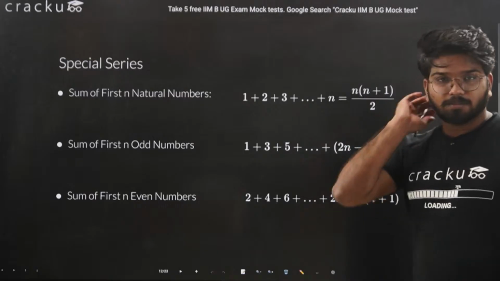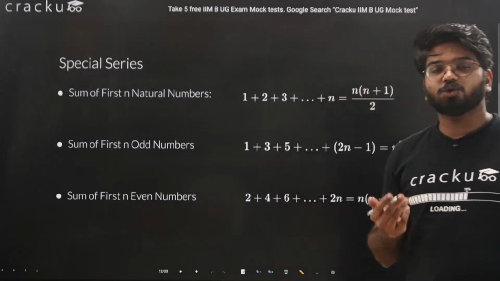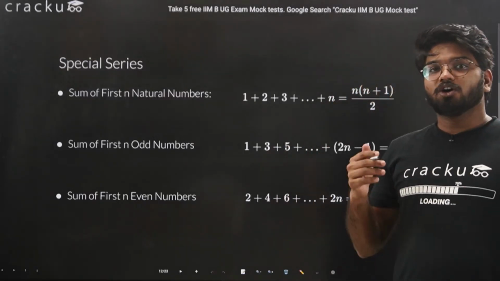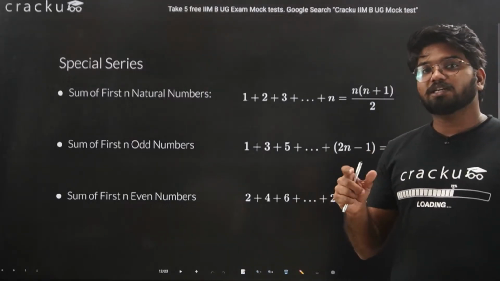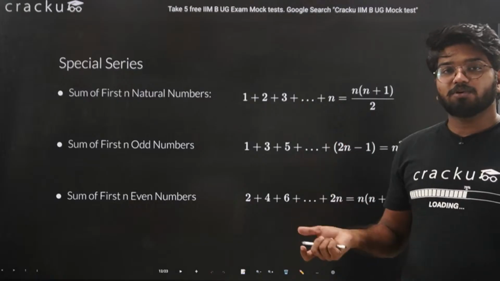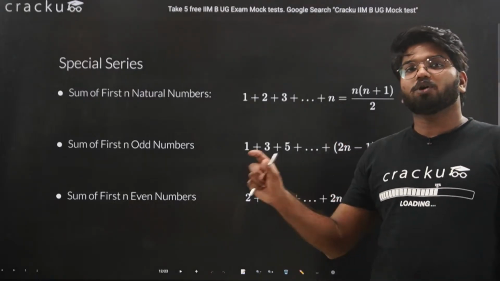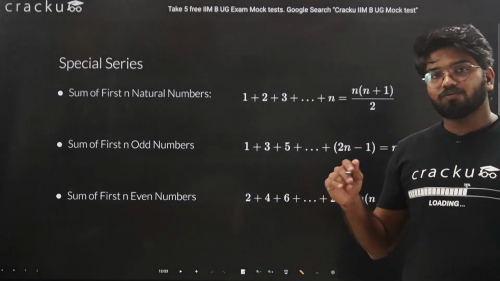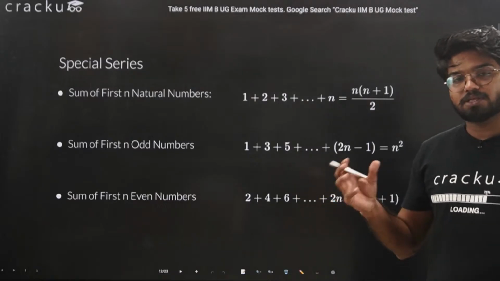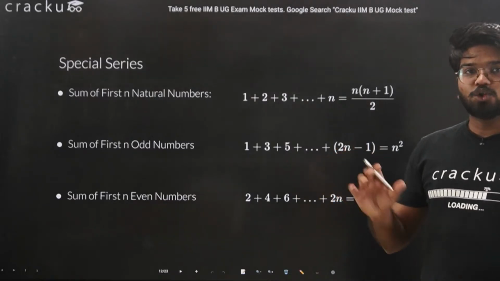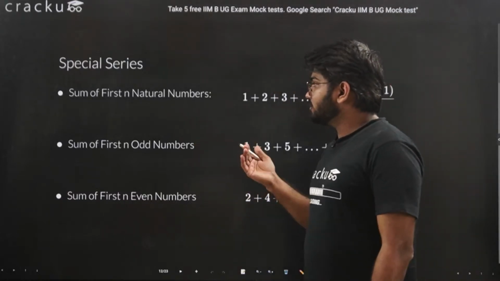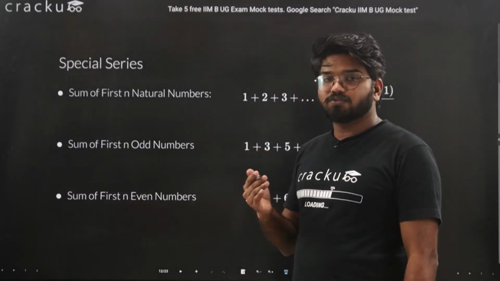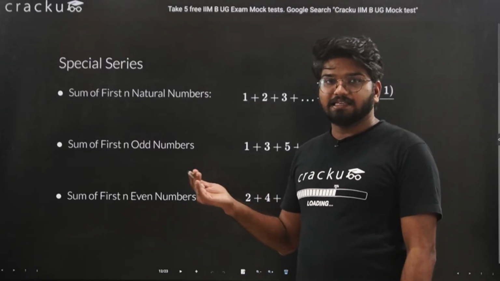Usually you are required to find some specific types of sequences, and you are directly asked what the sum of those sequences is up to a particular number. We already know there is a fixed formula for known series. Let's say the first series is natural numbers from 1 till any number.